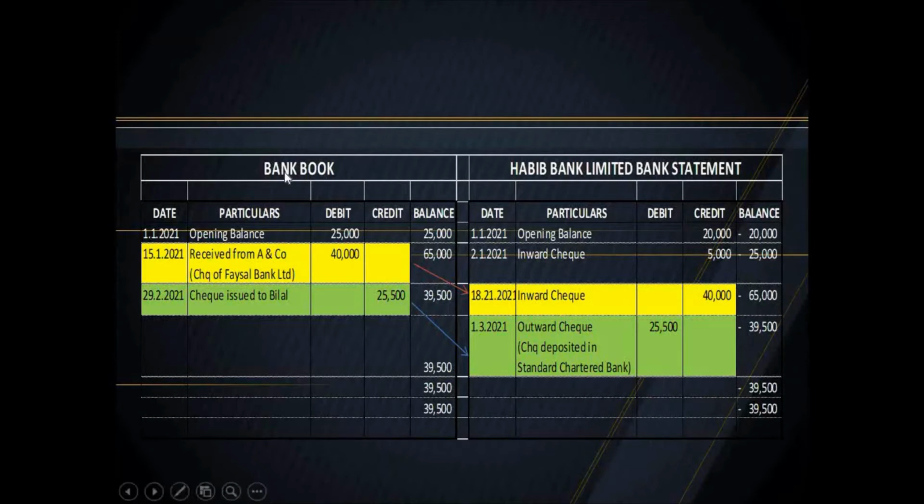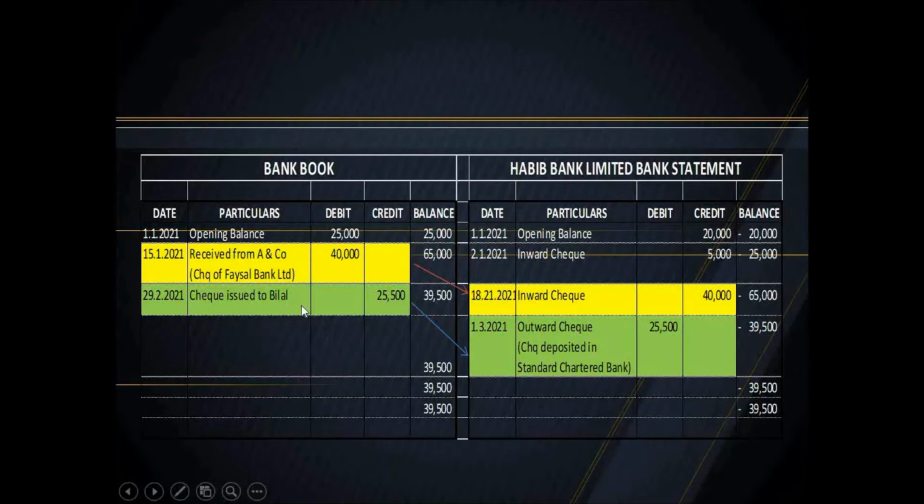So you can see that as per bank book, the balance was 65,000 rupees on 15th January, while in the bank statement the 65,000 rupees balance appeared on 18th February after clearance of the check.